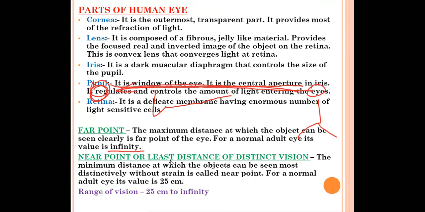Next one, what is the near point or the least distance of distinct vision? Near point is also known as the least distance of distinct vision. The minimum distance at which the object can be seen most distinctly without strain is called the near point. Suppose the object is very close to you, so the minimum distance up to which the object can be seen distinctly without any strain, without any pressure. That is called the near point. And for the normal adult human eye, its value is 25 centimeters.